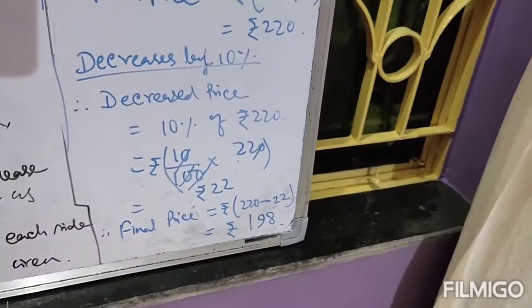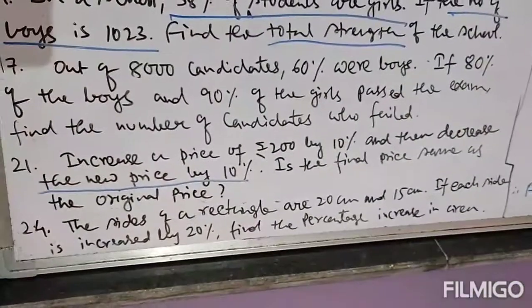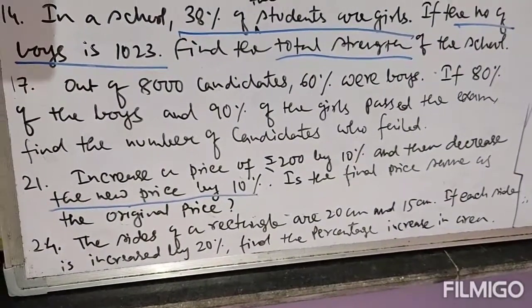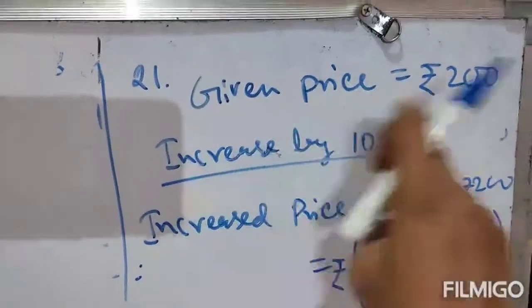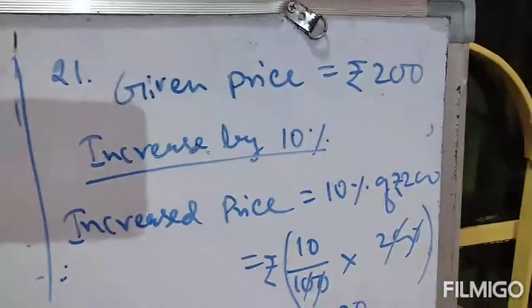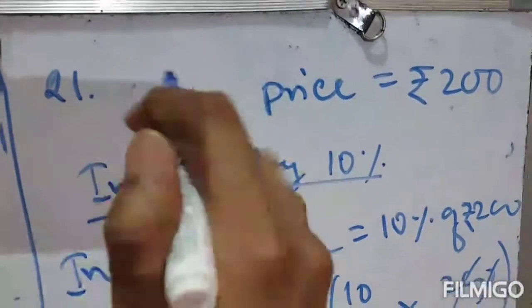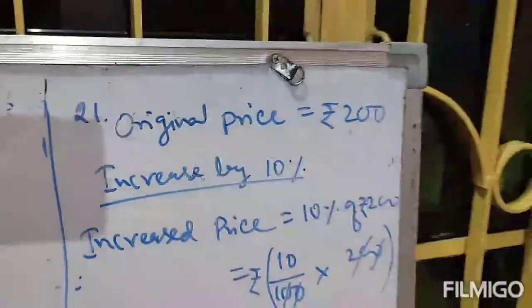Final price is 198, the new price was rupees 220, and the given price was rupees 200. So just read the question. Is the final price same as the original price? The given price is your original price. You can write like this, this is original price or given price.